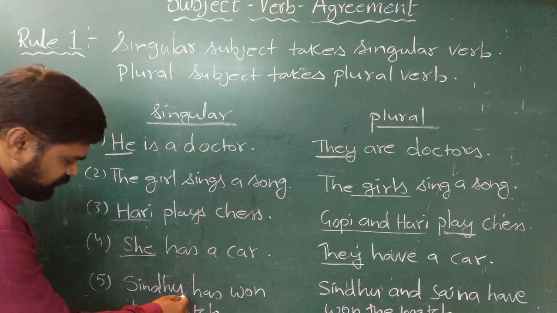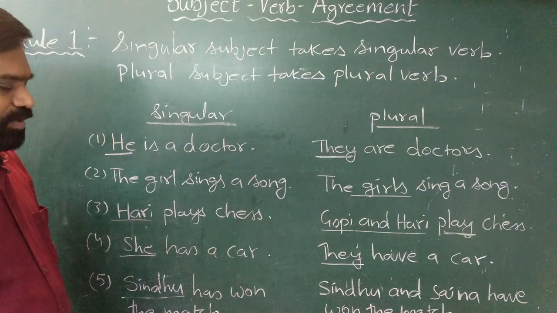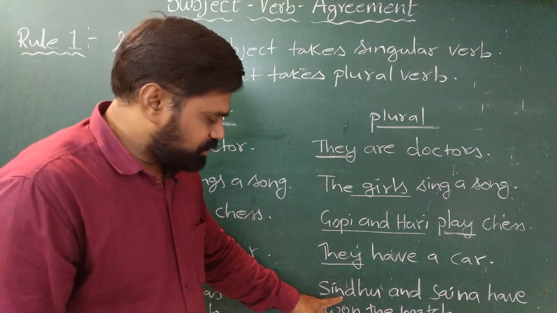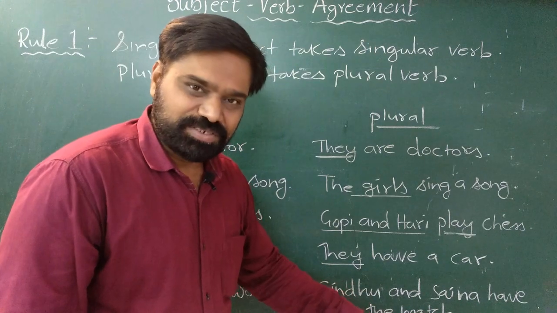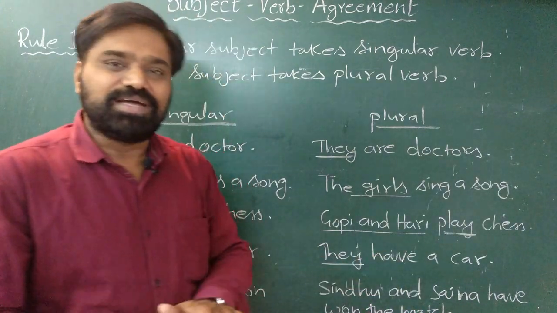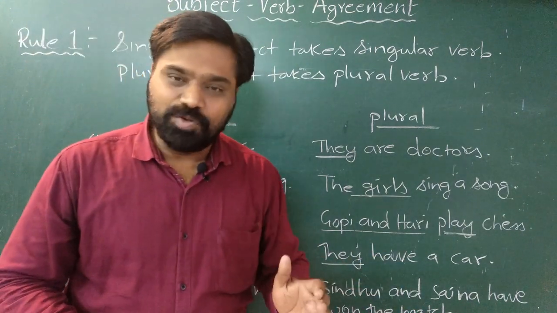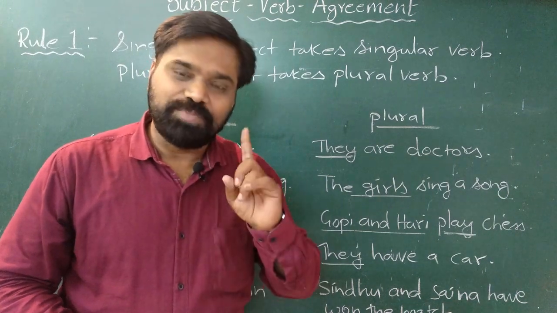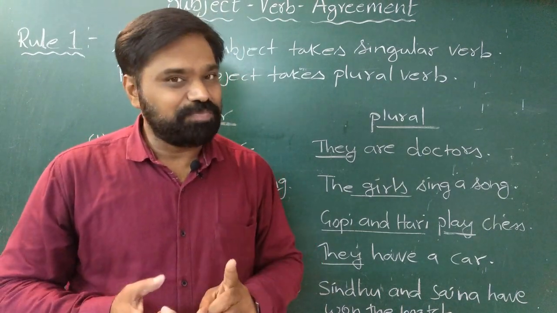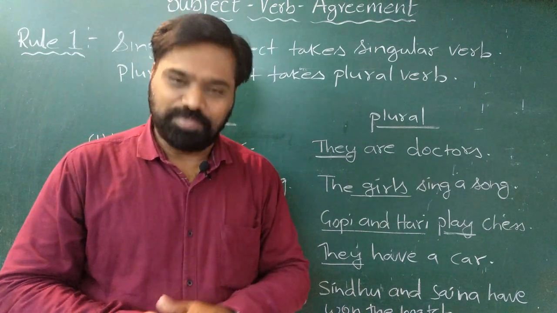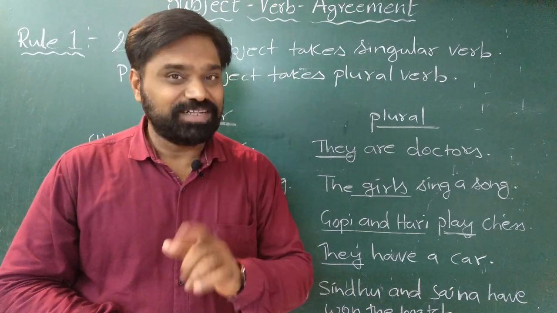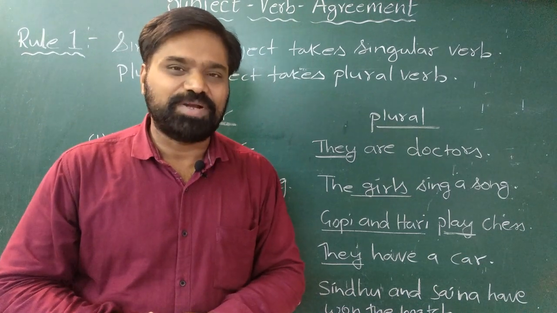Here, the subject is singular, Sindhu. Whereas in this example, Sindhu and Saina have won the match. So, we can notice that if the subject is singular, the verb form should also be singular. If the subject is plural, the verb form should also be plural. Hope you understand this rule. This is a fundamental rule.